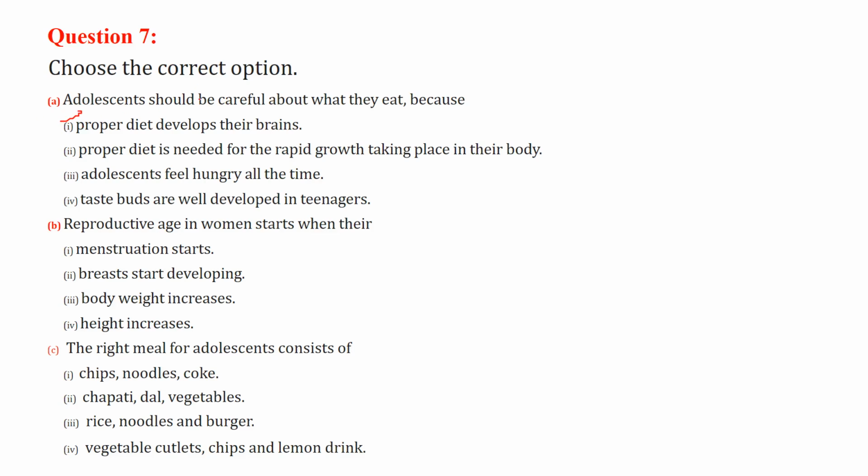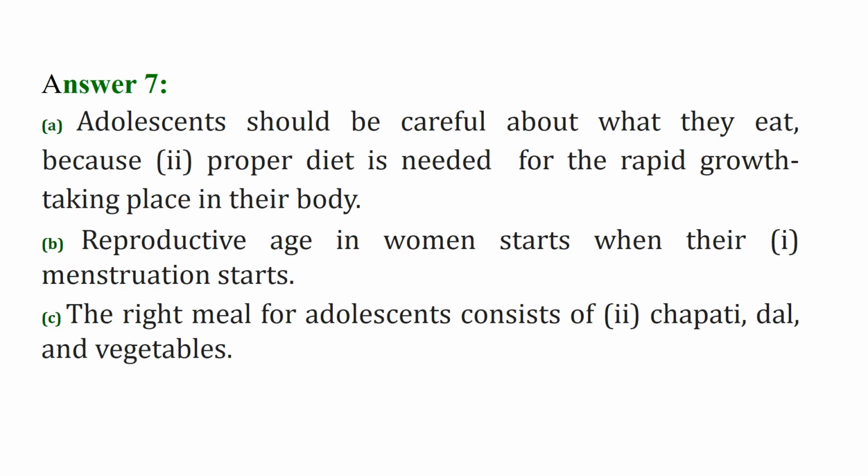Adolescents should be careful about what they eat because proper diet is needed for the rapid growth taking place in their body. This is the correct answer, I guess. Reproductive age in women starts when their menstruation starts. The right meal for adolescents consists of chapati, dal and vegetable. This is good. So these are the answers, and these are the reasons: proper diet is needed, menstruation starts, and chapati, dal and vegetable. That is, this is bread, this is legume, and these are vegetables.